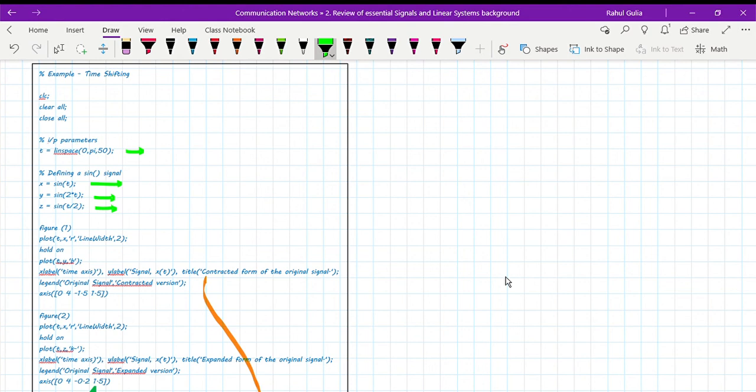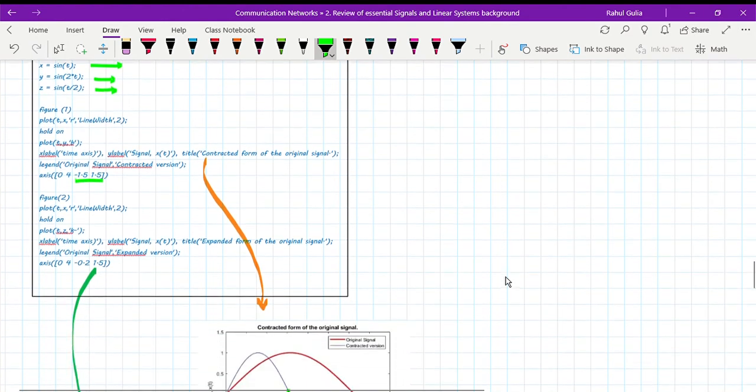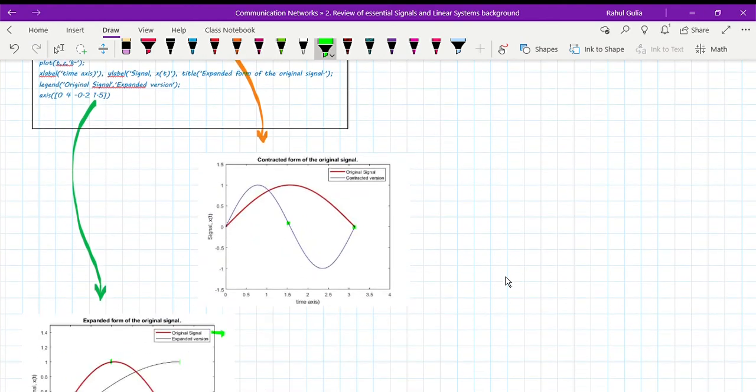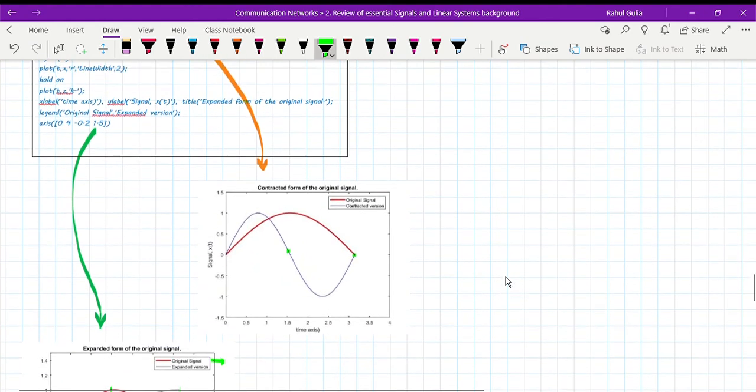So 2 into t is nothing but a t, a being any variable. So this shows you the contracted version of the original signal. Now again my x axis is going from 0 to 4 and y axis is going from minus 1.5 to 1.5, and this shows the contracted version of the original signal.